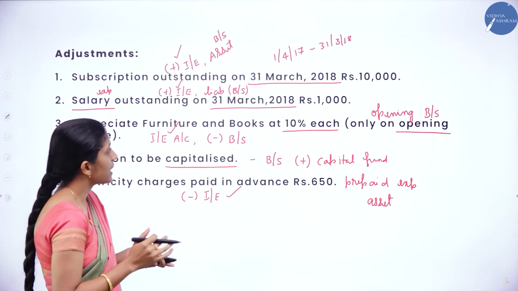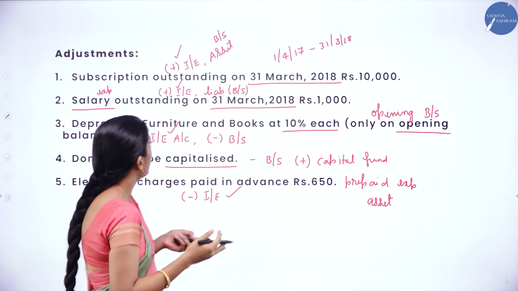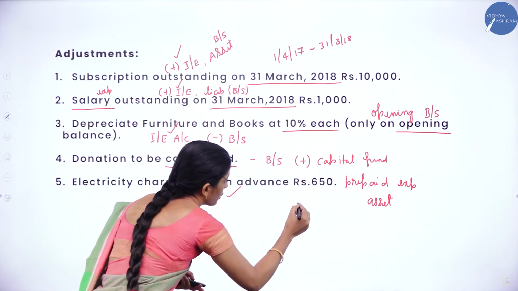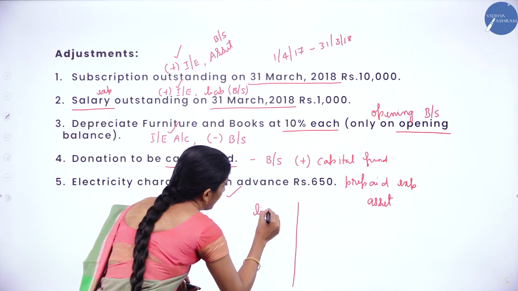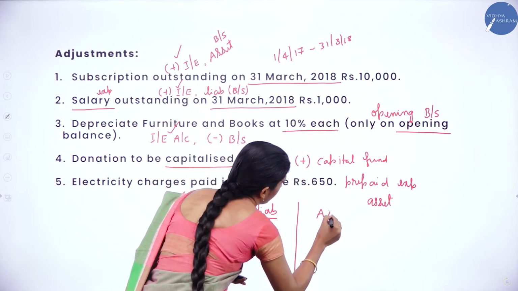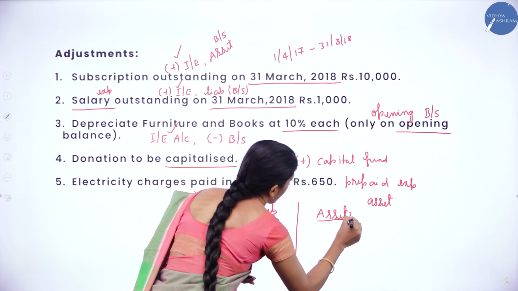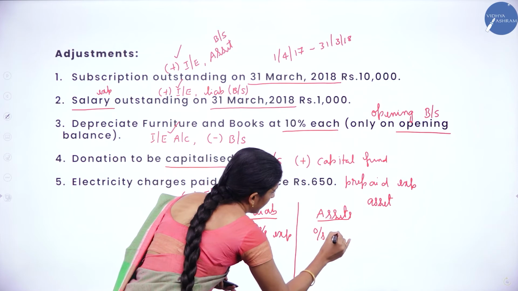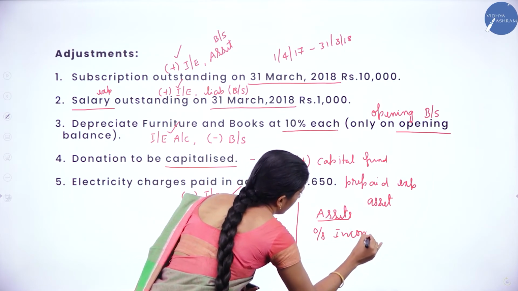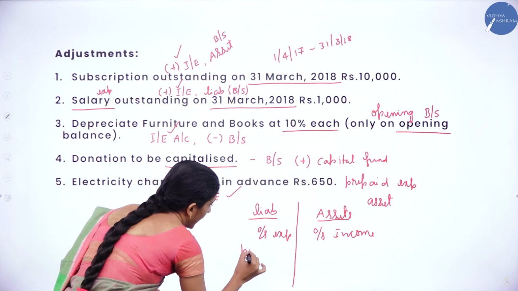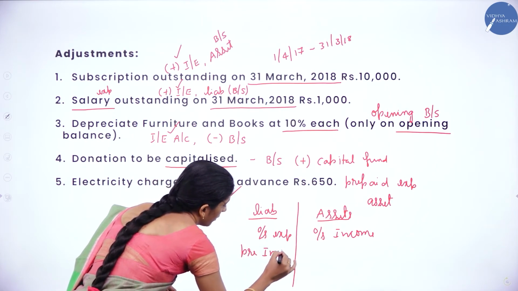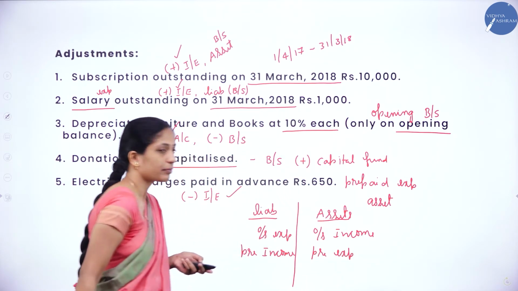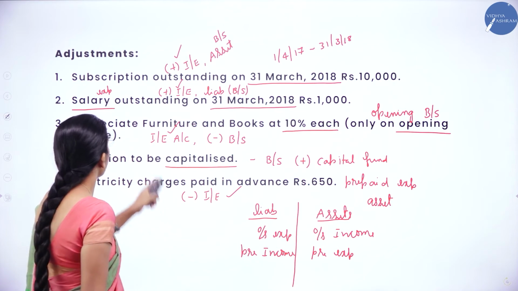Now we shall see adjustments if any items have been left out. Subscriptions outstanding. So what is it? Under liability side, outstanding expenses; asset side, outstanding income; liability side, prepaid income; asset side, prepaid expenses. Clear?